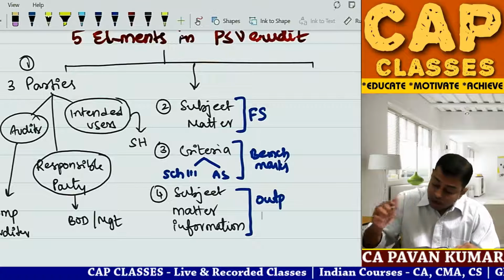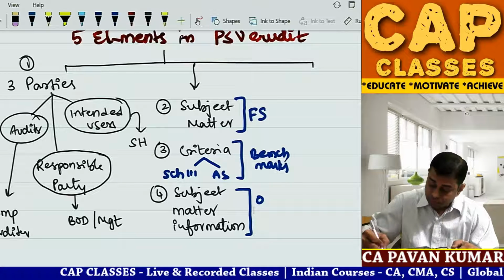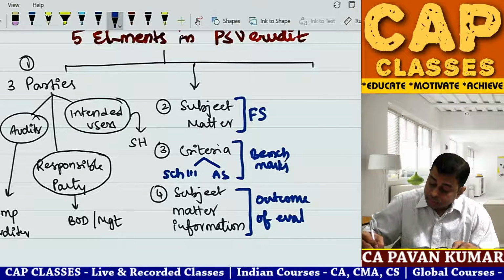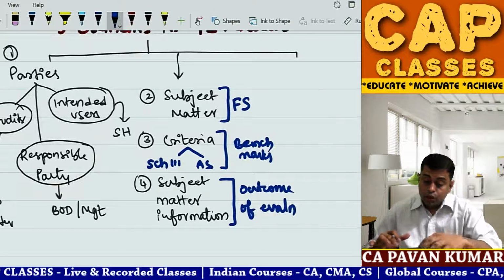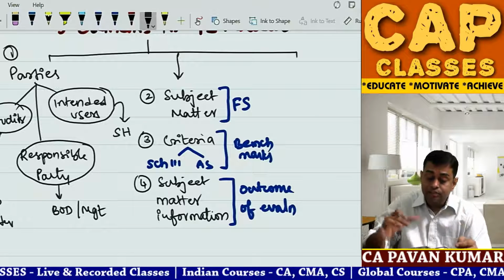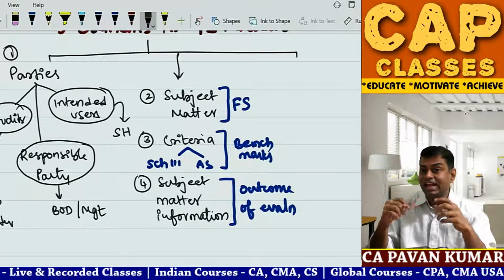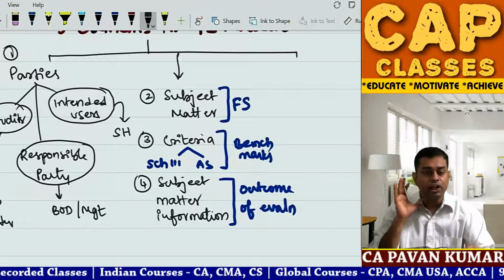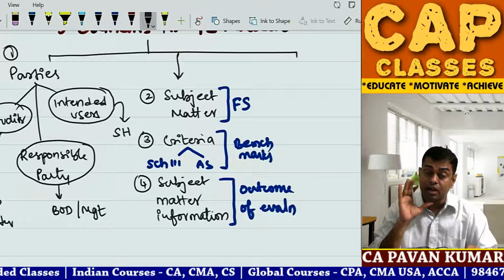You can call it outcome. So what are you doing? You are testing whether the financial statements are prepared in compliance with Schedule 3 requirements and accounting standards.